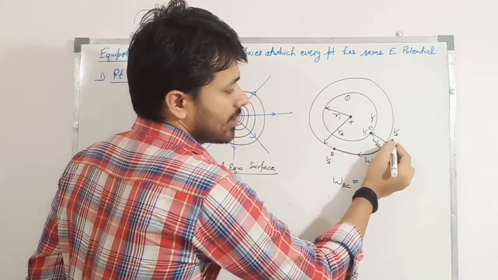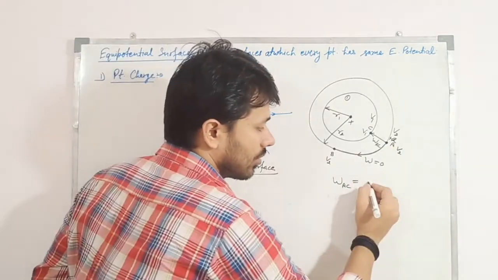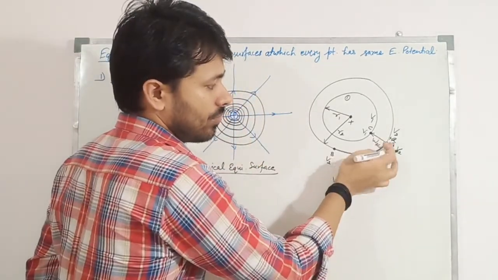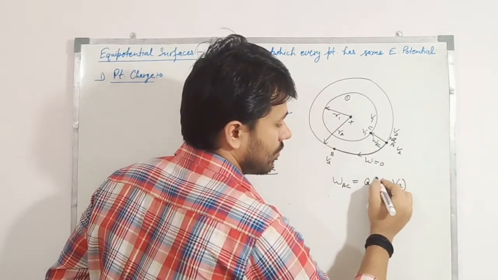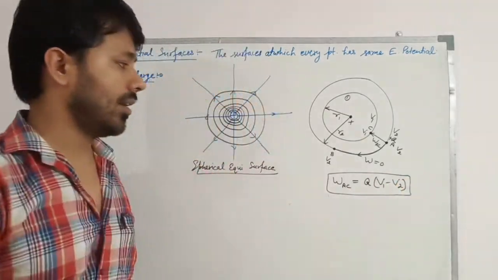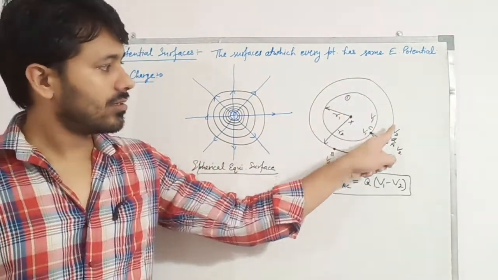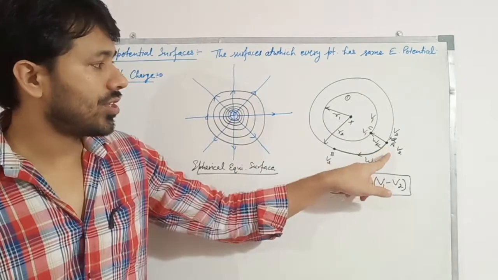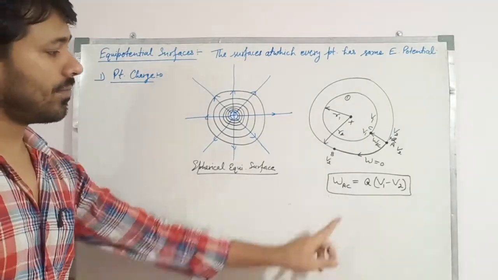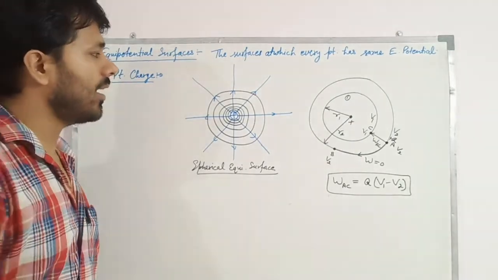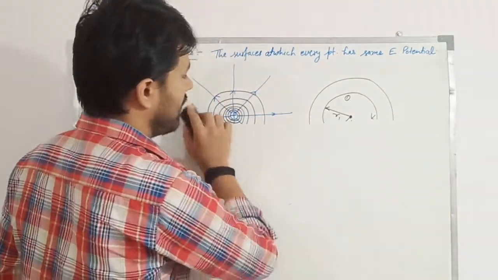Let's say this is a positive capital Q charge. So Q into the potential difference, and the potential difference is V1 minus V2. This much work we have to do. On the same potential surface there is no work done, but if we change the potential difference in moving a charge from one point to another point, then there must be some work done. This is our first case, for a point charge.